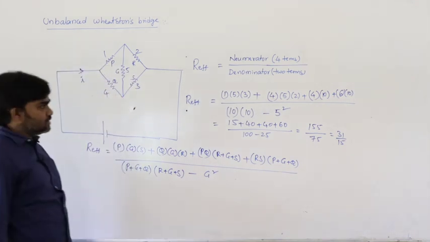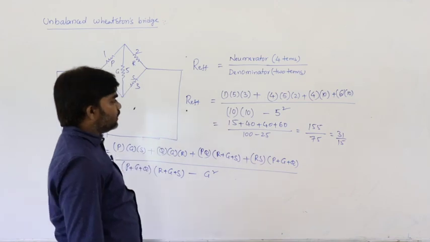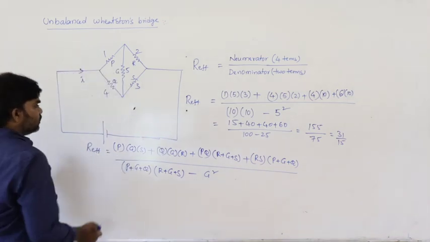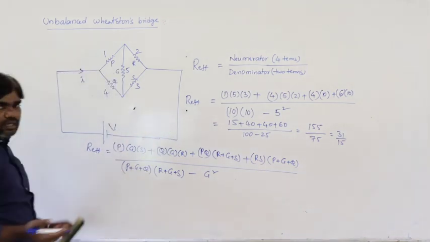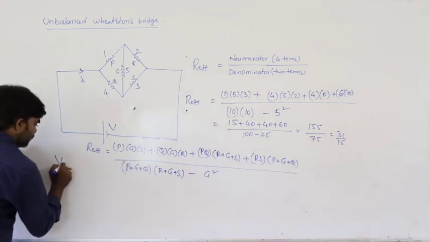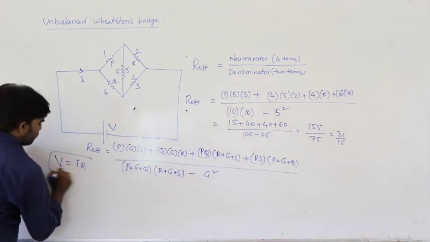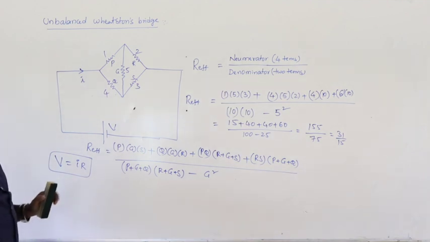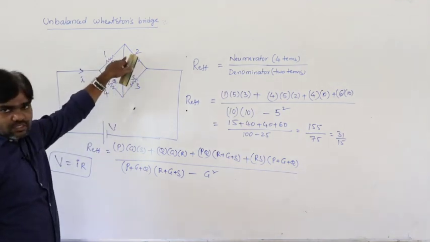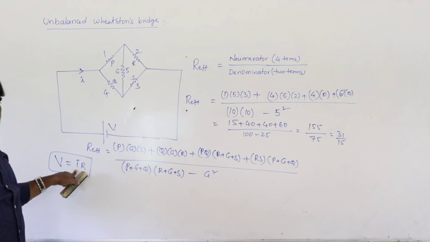That is the effective resistance. This is the way to calculate the effective resistance. Then if you know the effective resistance, we can calculate currents. Then V is equal to IR. If you know the effective resistance of the circuit, then we can calculate the current here.